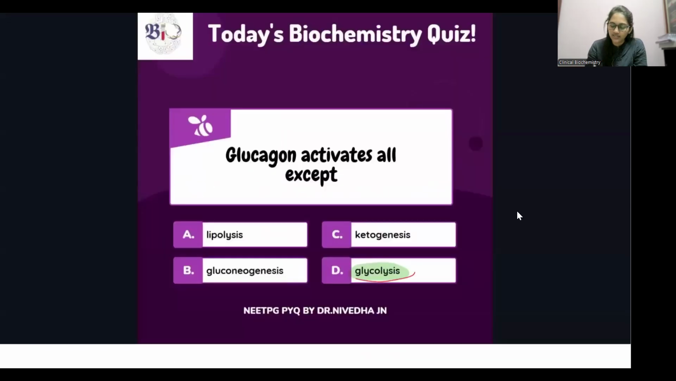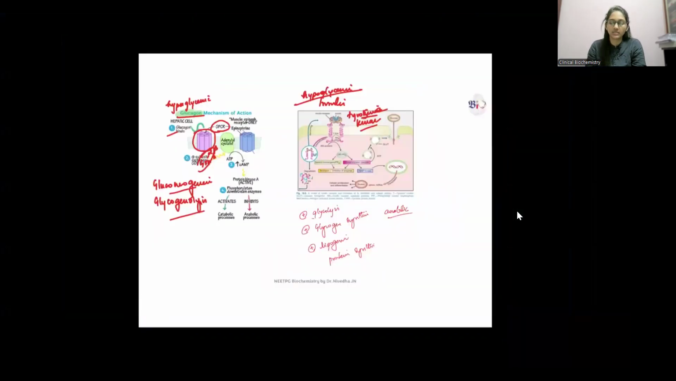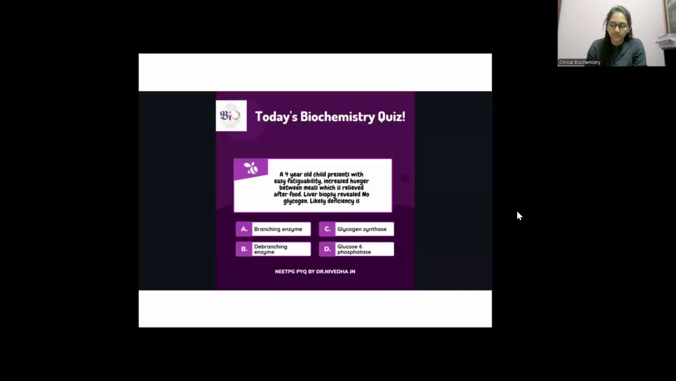What activates glycolysis? Insulin activates glycolysis, is it not? So glucagon activates all except glycolysis. The answer is going to be glycolysis, whereas all the other pathways are activated by glucagon. So this is what the question is about. Next.